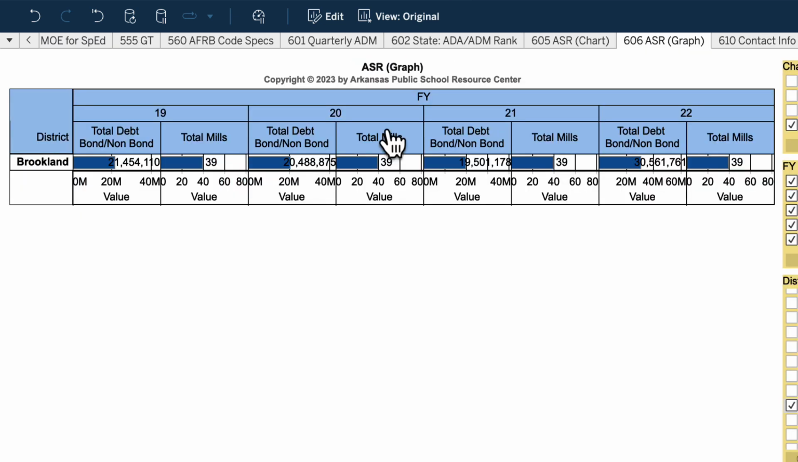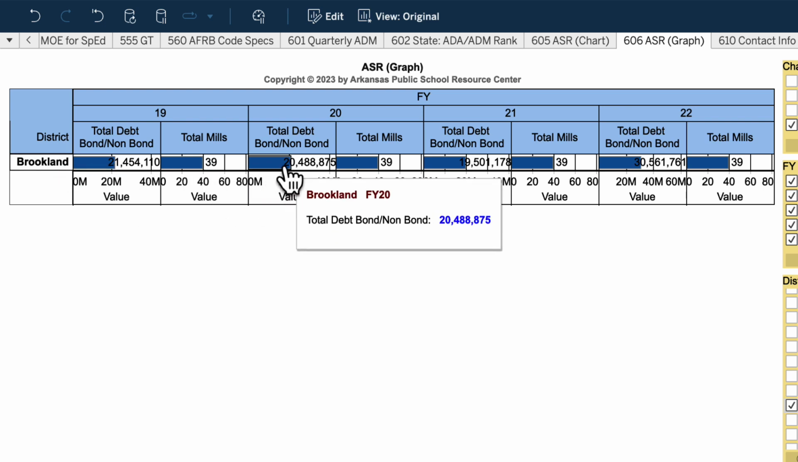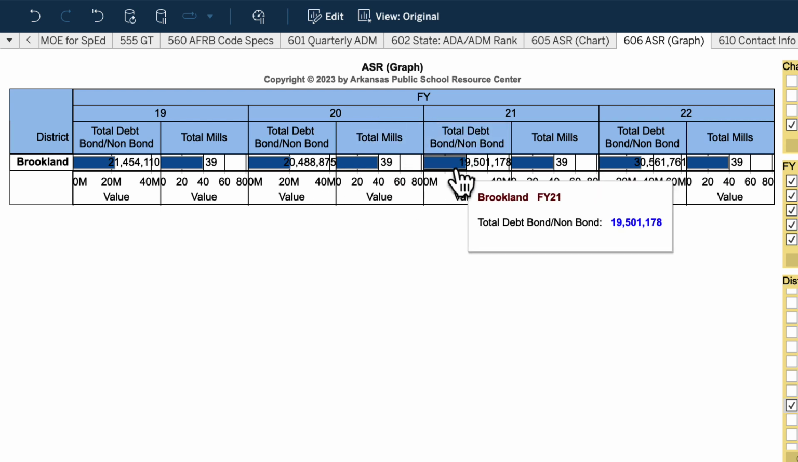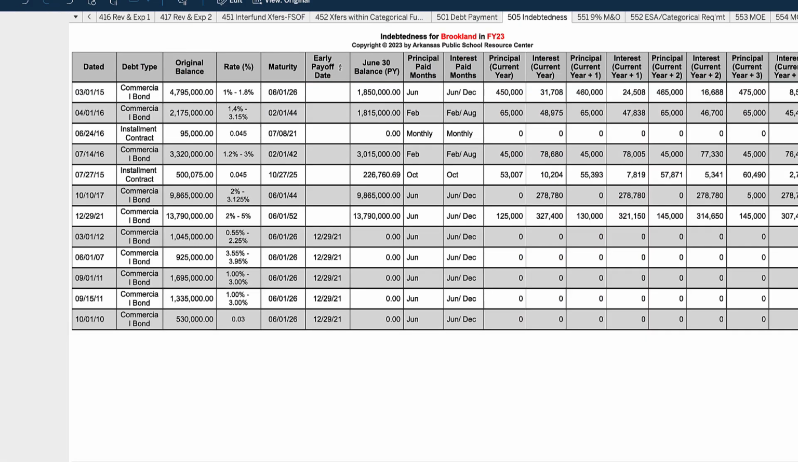So it doesn't appear that they passed a millage or had a millage increase. So what was it? Well, I looked a little deeper into the ASR and noticed that in 19, there was $21 million of debt. Then in 20, it goes down about $1 million due to payments. And then in 21, it goes down another $1 million due to payments. But then in 22, their debt increases. So obviously there was some sort of restructuring of bonds. I went to look at 505 to get the details of this restructuring.